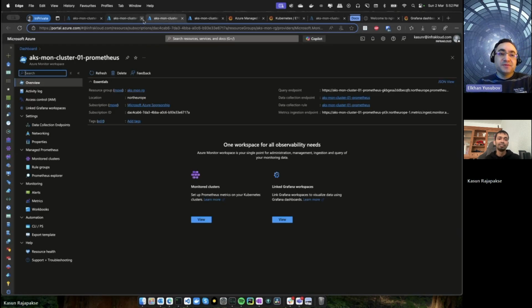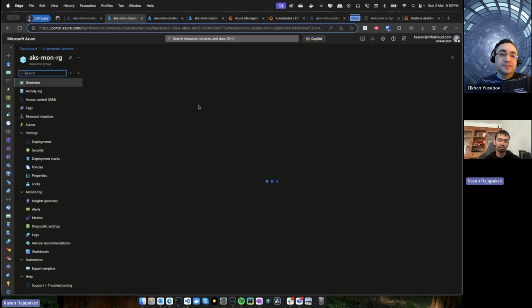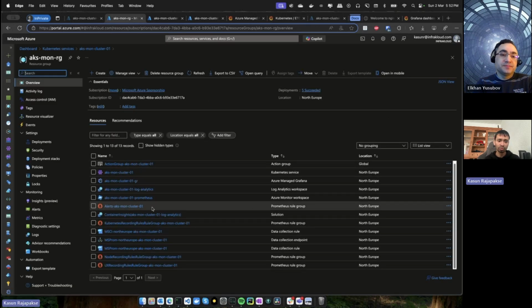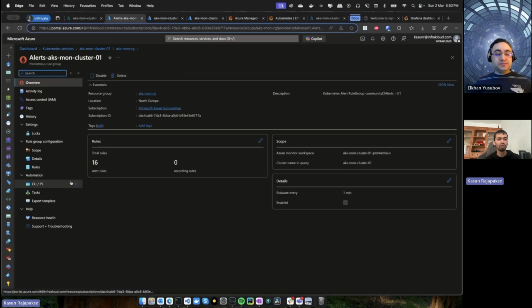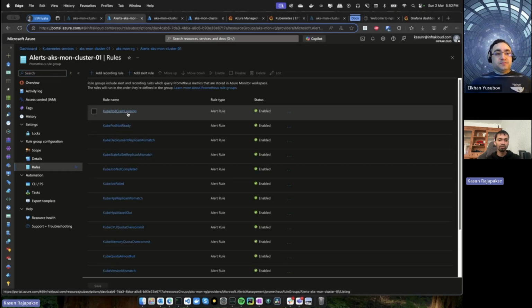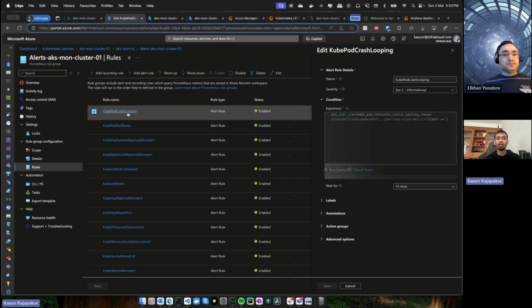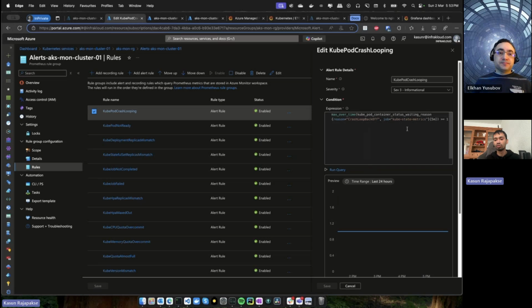Back to the demo, additionally we will check the alerting section. If you go to my Prometheus rule groups, there's a separate rule group I have created for alerting metrics. So here you can see that I have alerting rules created and configured. For example, if I want to be notified when some pods are continuously restarting and crashing, I have created an alerting rule to notify on that.